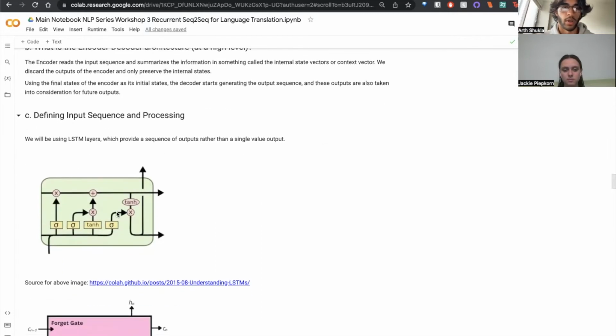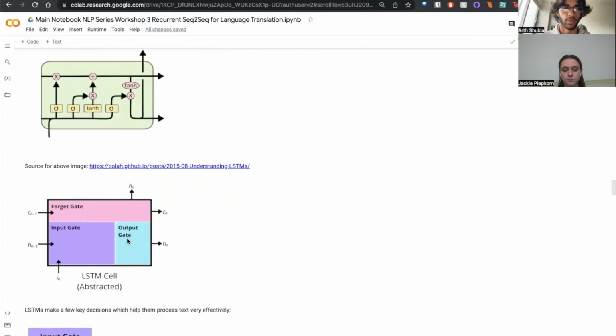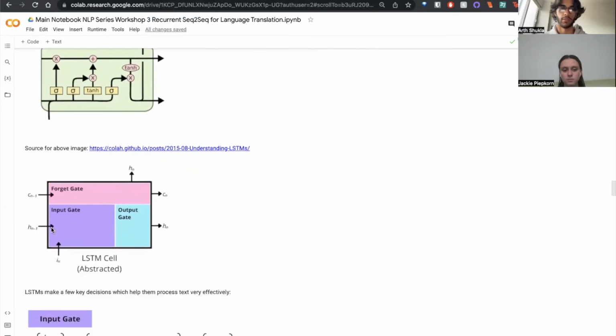So we're going to be using what's called an LSTM cell. LSTM stands for long short-term memory. This is what an LSTM cell looks like in its full unadulterated complicatedness, but this is more low level than we want to talk about here. So let's abstract one level to just three main gates. There's a forget gate, an input gate, and an output gate. The input gate takes some input and processes it in some way. The output gate will pass the output however it needs to, and the unique feature of an LSTM cell is what's called the forget gate. This forget gate allows us to forget unimportant information and remember important information.